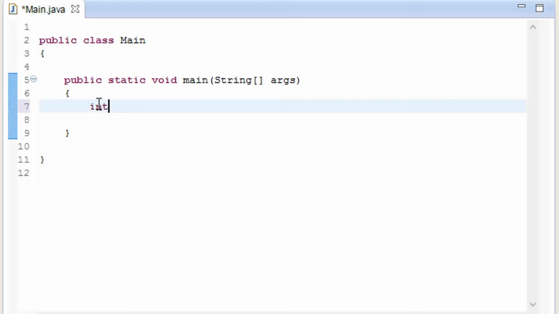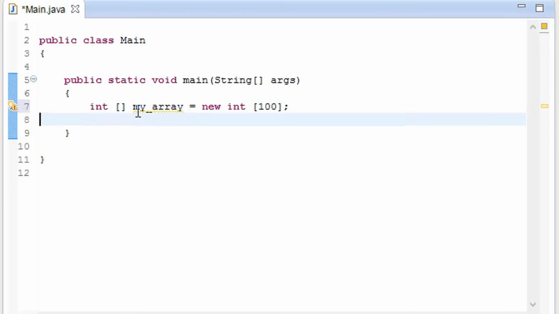So type int, and this time I'm not taking circle brackets, and here add a square bracket to it, and here I'm going to give it my array is equal to new int, and here also square brackets, and then close this one. After it has been closed, and give it a value, the red line goes away. As you know, int is a data type, and here in place of circle brackets I added square brackets because this array is going to understand about it.